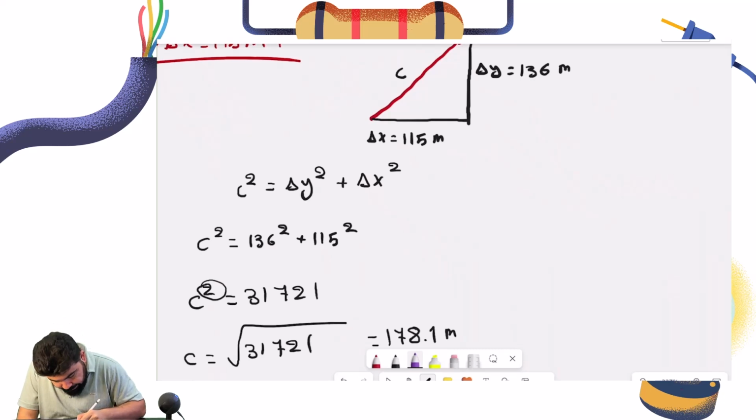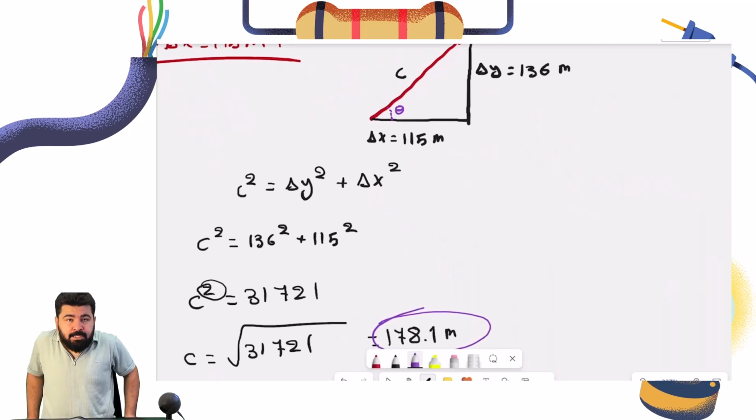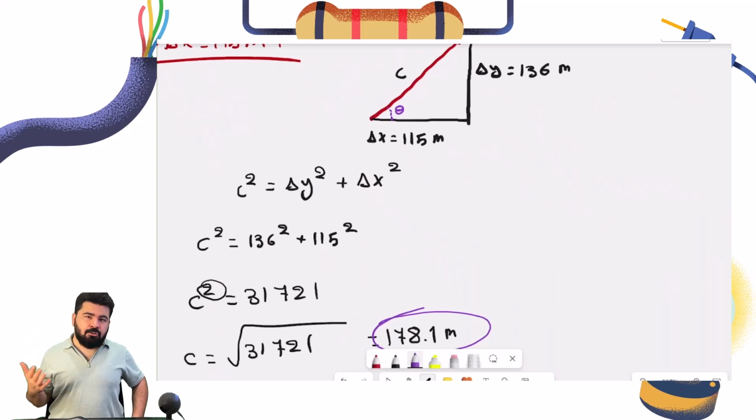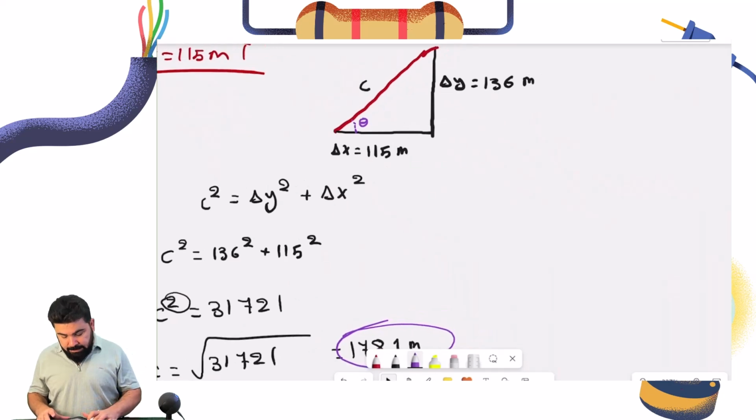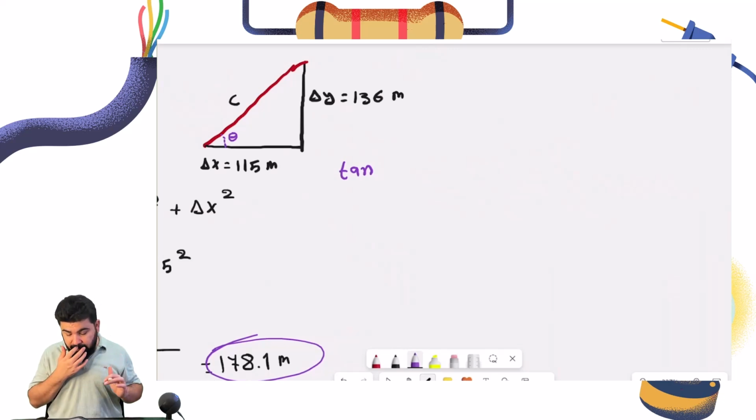Remember, we had the angle here. This is the angle. I need to find the direction too. This is only the magnitude, guys. You cannot tell me the direction is south, north, or west. No, we need an angle. Now how can I find the angle? We use tan. This is really important. You're going to face that a lot in physics.